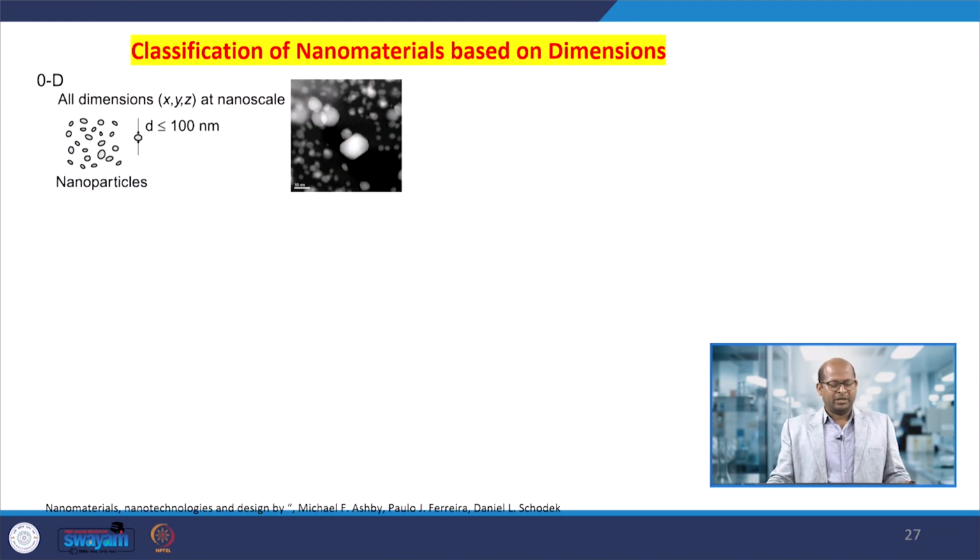So, here for nanoparticles you can see the SEM image, or the TEM image. In that particular material, the x, y, z dimensions, all dimensions, are in the nanoscale. So, this is the particular nanoparticles.